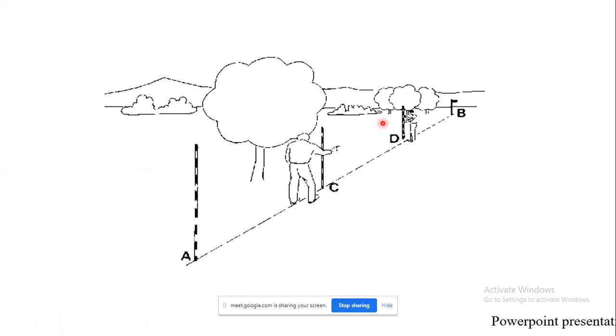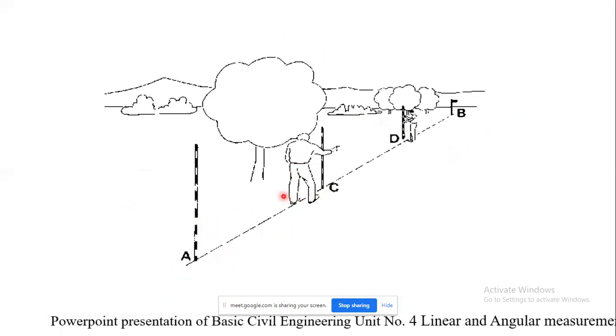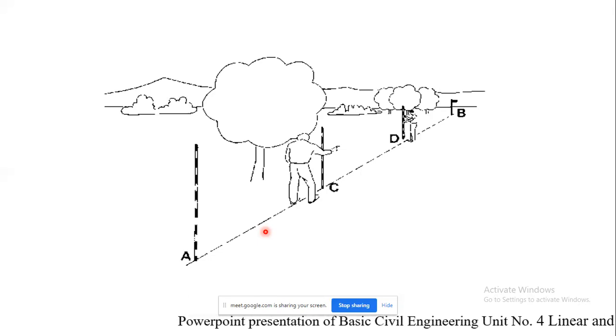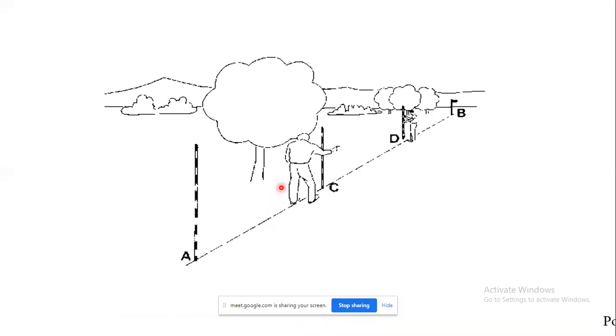If the ranging rod person at the intermediate point is on the left-hand side, the person standing at A will move his right hand in a swinging manner, to bring him from left to right.